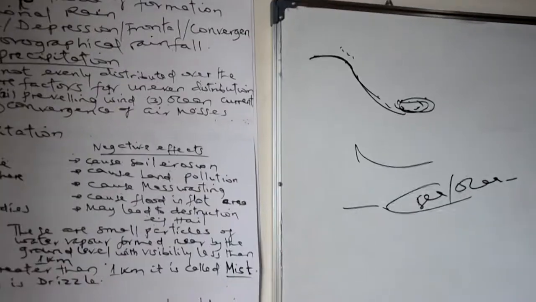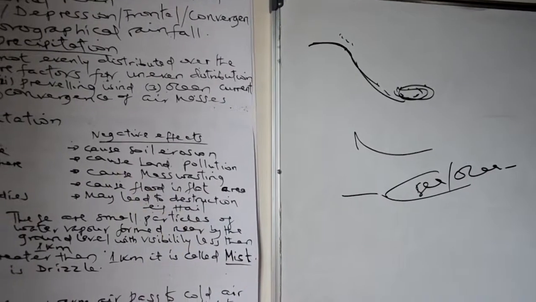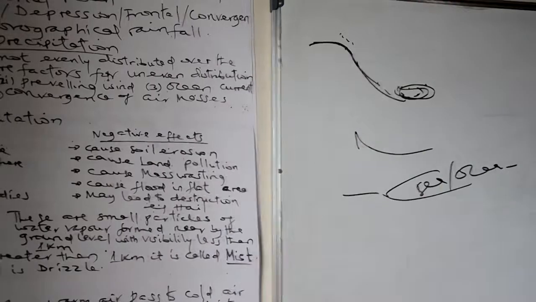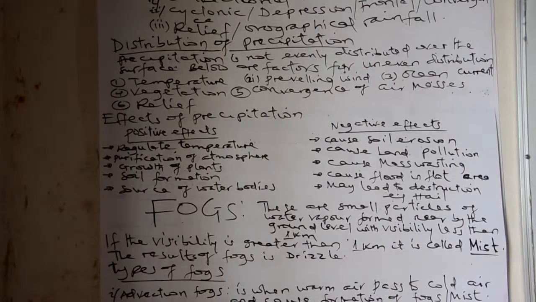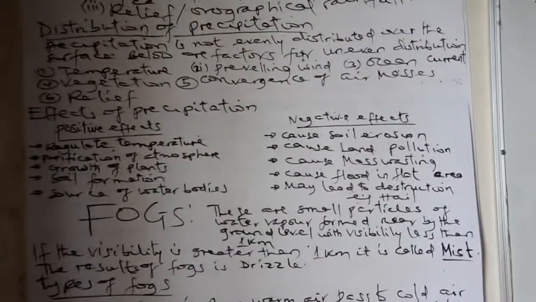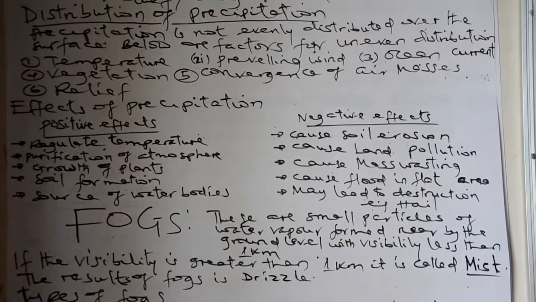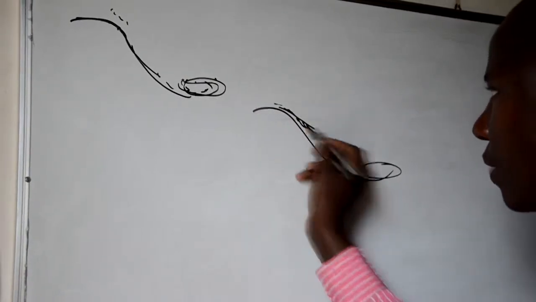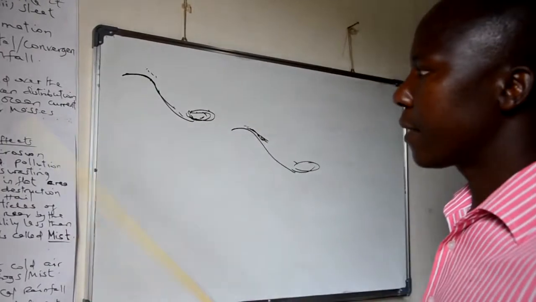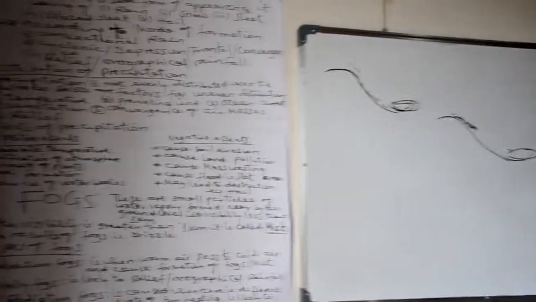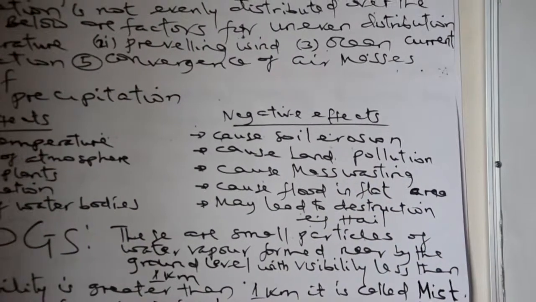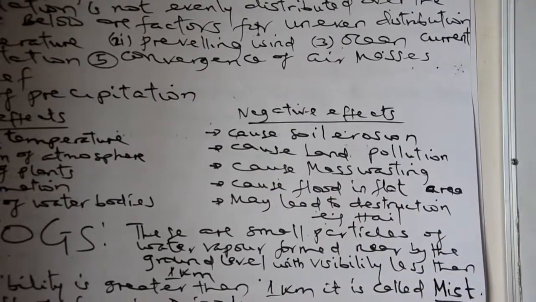Negative effects of precipitation. When the droplets of rain fall on the earth's surface, they can cause soil erosion as a negative effect, especially in highland areas, because in lowland areas there is soil formation, but in highland areas there should be erosion. But not only that, it can also cause land pollution.